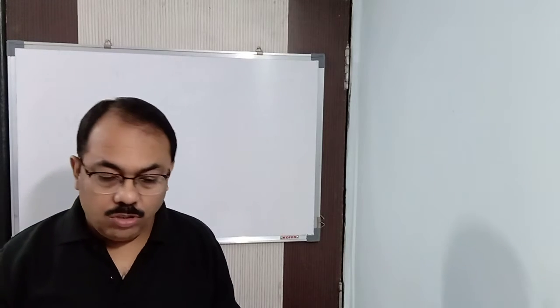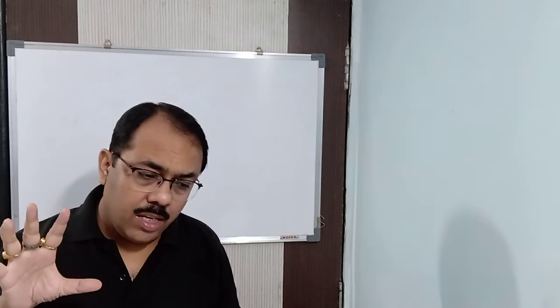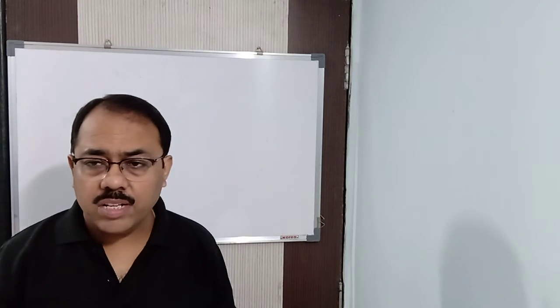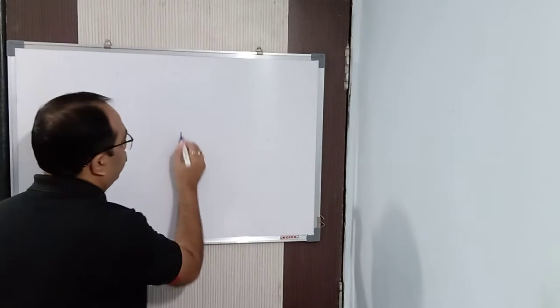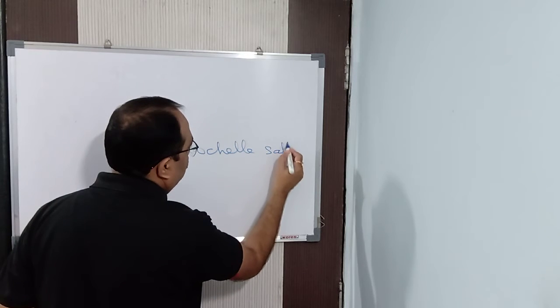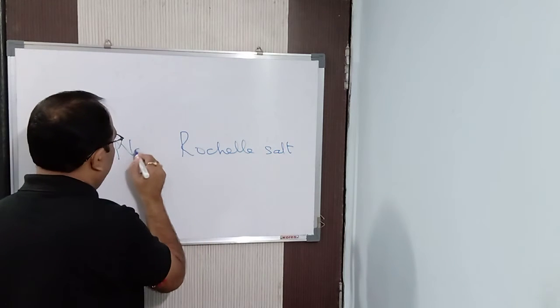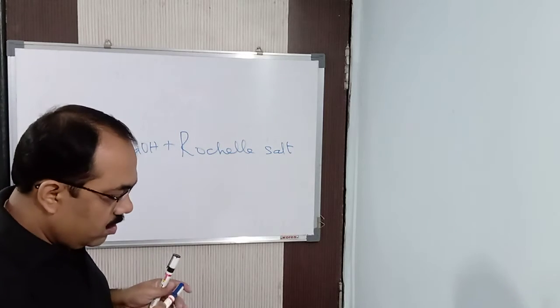You will see it in the lab when you do the experiment. Now Fehling B is what? Fehling B is nothing but sodium hydroxide with Rochelle salt. It is said to be NaOH plus Rochelle salt. Now what is Rochelle salt?